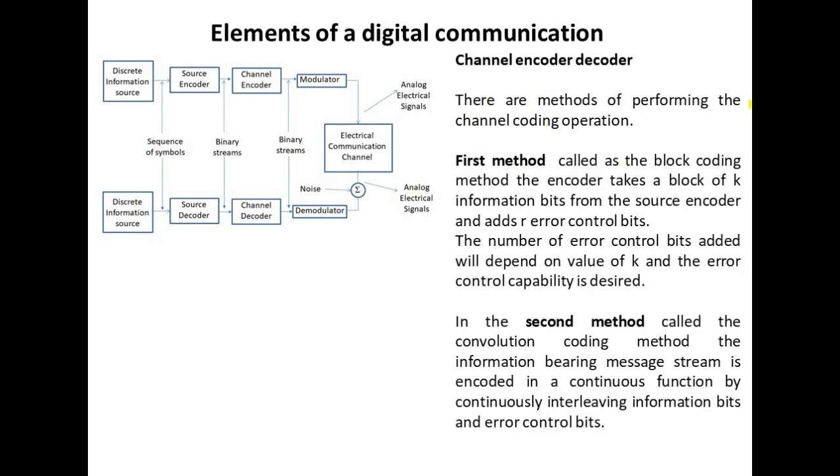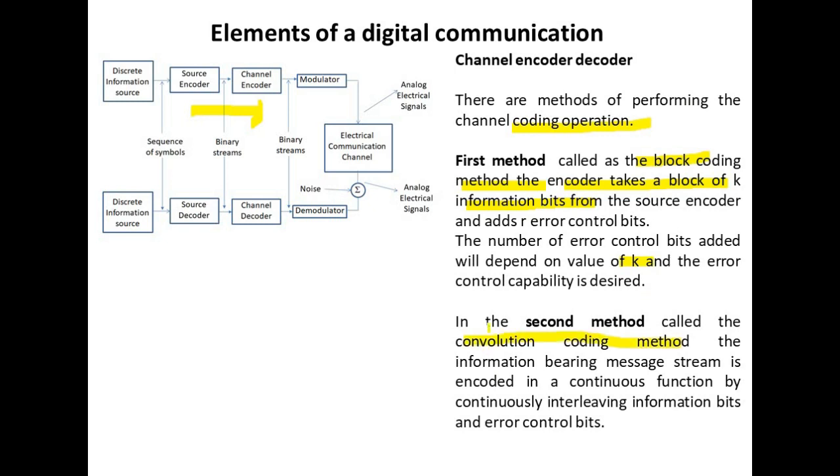There are 2 methods of performing the channel coding operations. The first method is called the block coding method. The encoder takes a block of k information bits from the source encoder and adds r error control bits. The number of error control bits added will depend on the value of k and the error control capability desired.